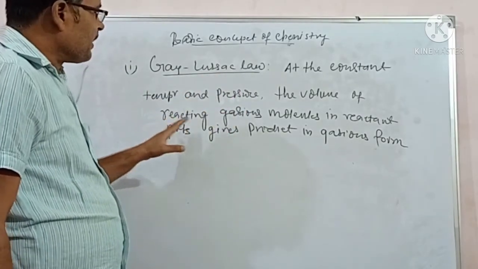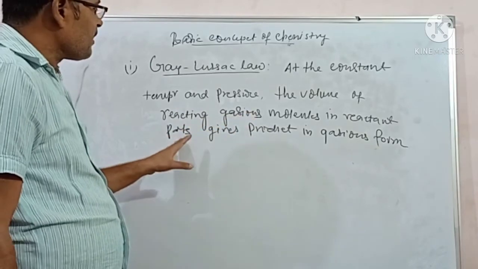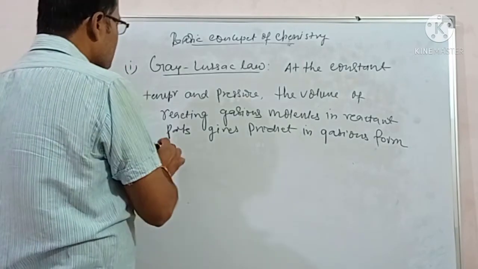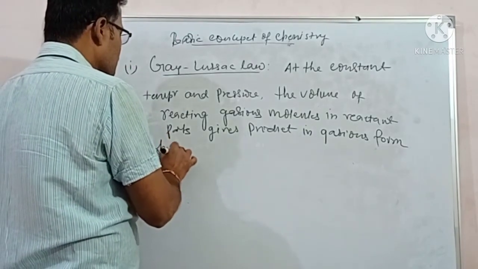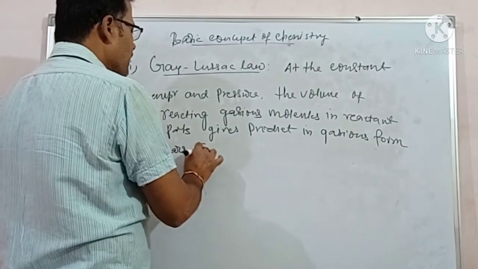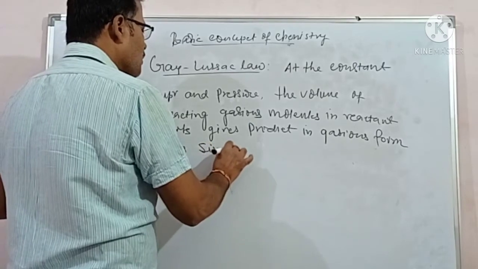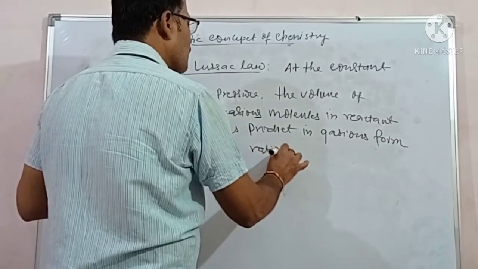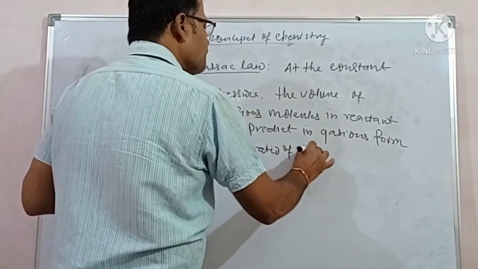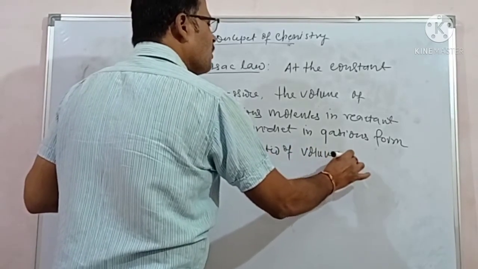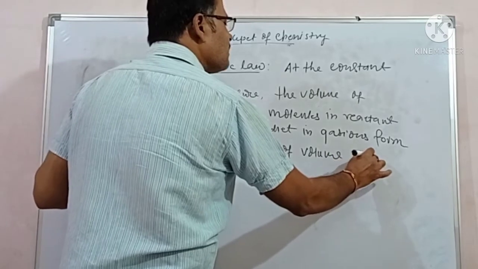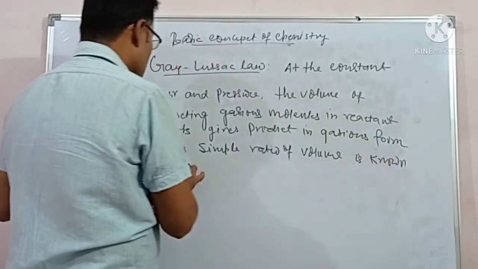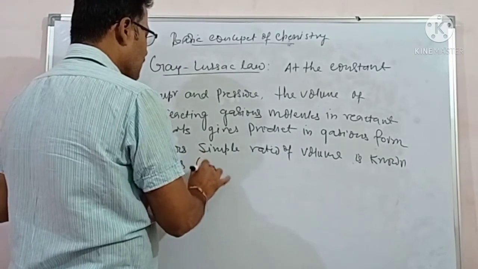The volume of reacting gaseous molecules in reactant parts gives product in gaseous form, their simple ratio of volume is known as Gay-Lussac law.